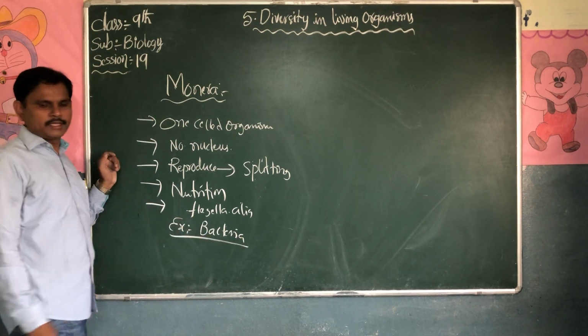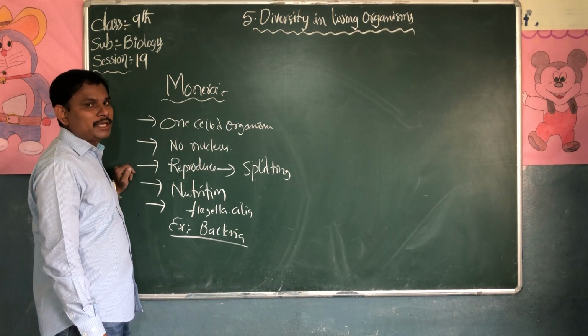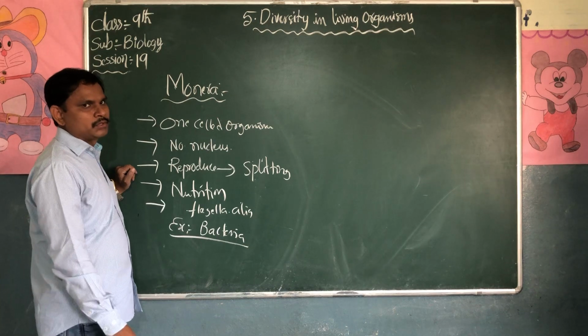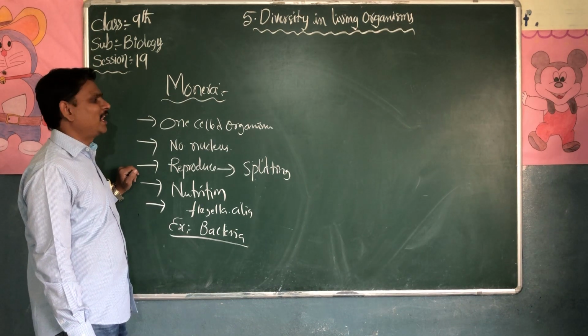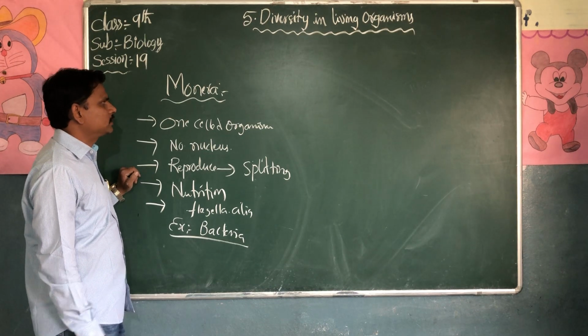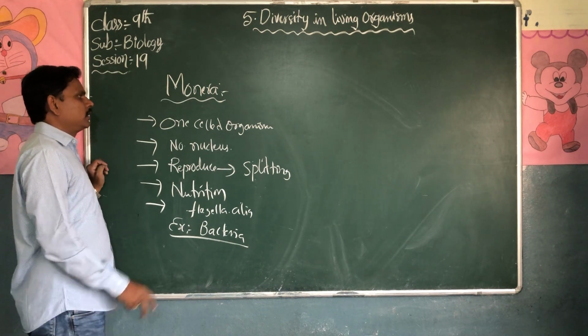The best example is bacteria. Bacteria do not have a nucleus. The nucleus is not bounded in their body. So it comes under the prokaryotic cells. These are some characteristic structures of the Monera.